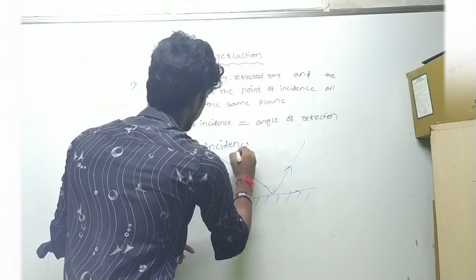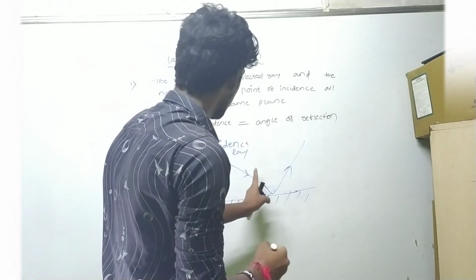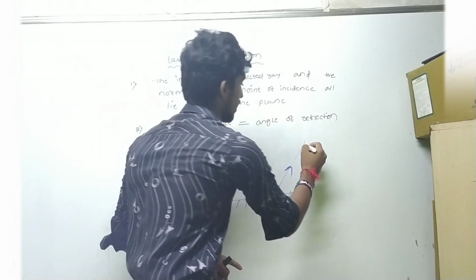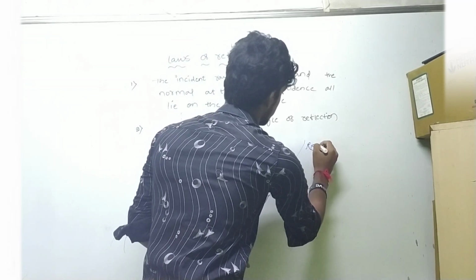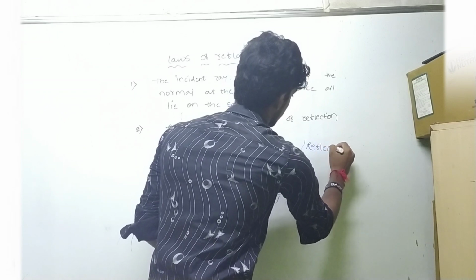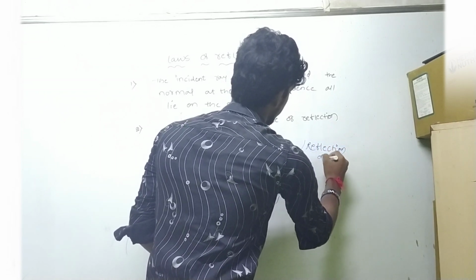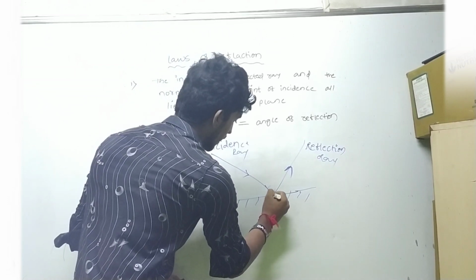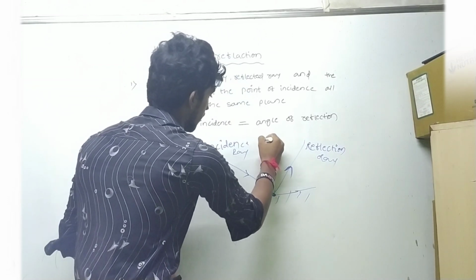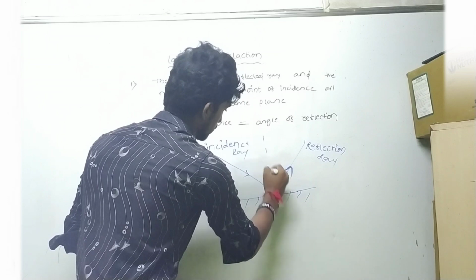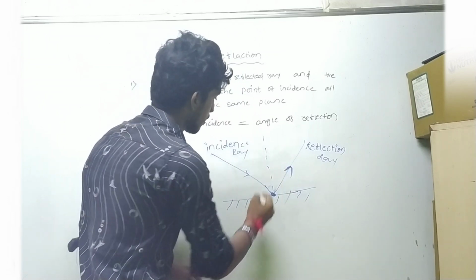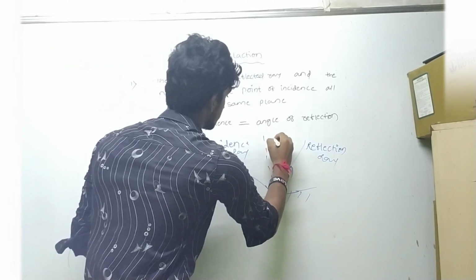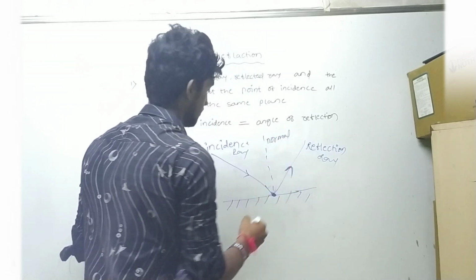Incidence ray. And the ray which bounces back and reflects is called a reflection ray. So in the middle, at this point, this is a perpendicular line, it's called a normal.